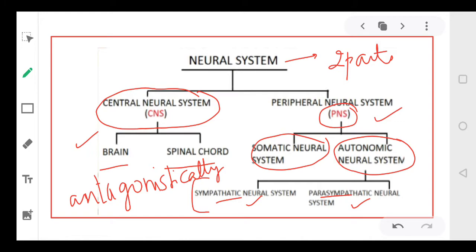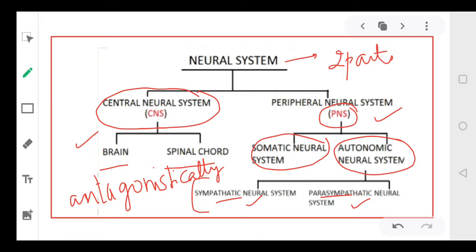Let's take another example. Suppose one increases the blood pressure, the second will decrease the blood pressure. So जो इनका काम करने का तरीका वो एक दूसरे के बिल्कुल अपोजिट होता है. Okay everyone? One system works entirely opposite to other system.